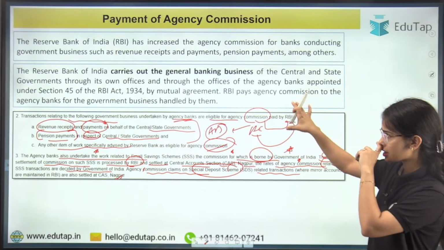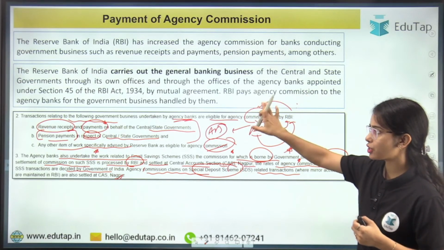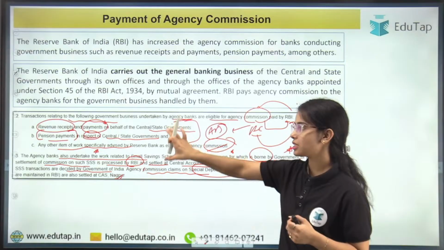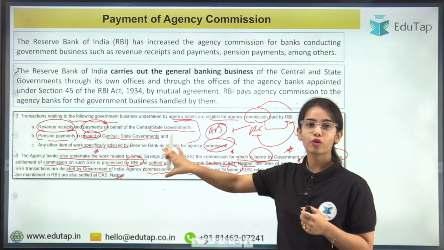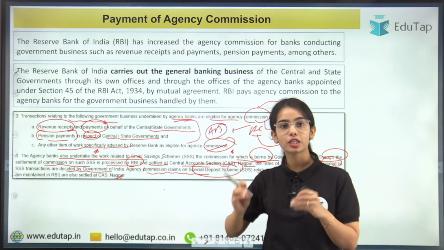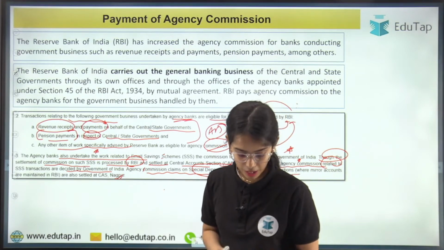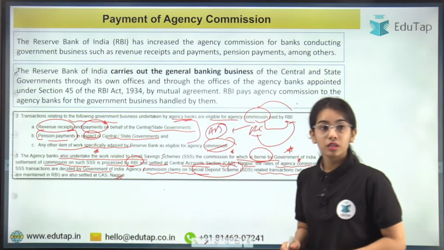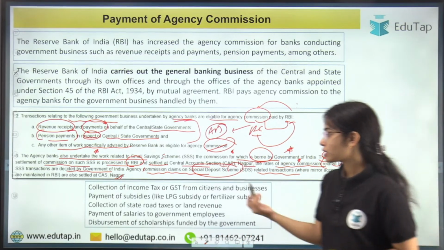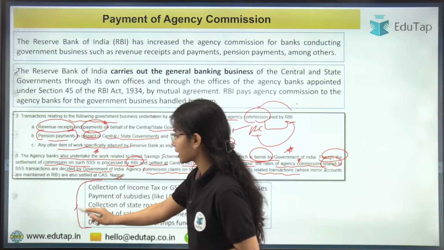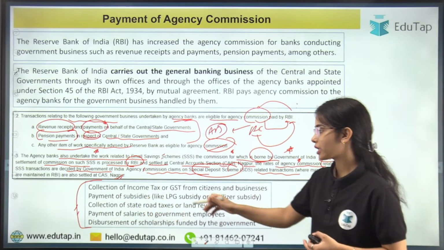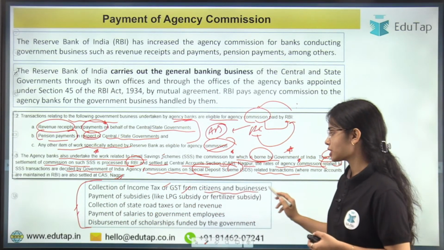So basically, the Reserve Bank of India is providing the agency commission to the agency banks for these activities, but for the small saving schemes and for certain other functions, the government can provide the commission directly to the agency bank through the Reserve Bank of India. Okay, so now these are certain functions that are done by the agency bank, like collection of income tax or GST from citizens and business.